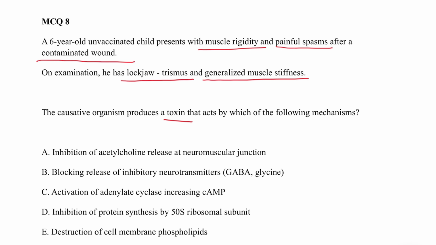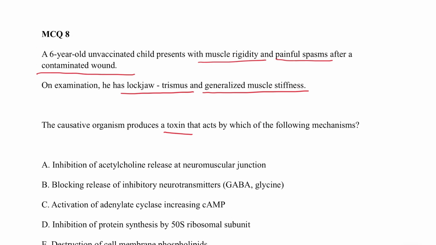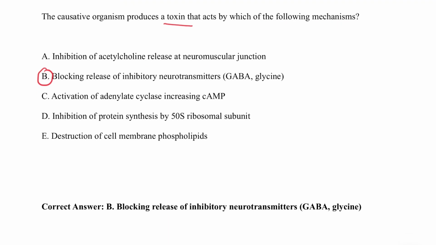The options given are: inhibition of acetylcholine release at the neuromuscular junction; blocking the release of inhibitory neurotransmitters, that is GABA and glycine; activation of adenylate cyclase, increasing the cyclic AMP; inhibition of protein synthesis by the 50S ribosomal subunit; and destruction of cell membrane phospholipids. The answer is option B. So let us see how we came to this answer.